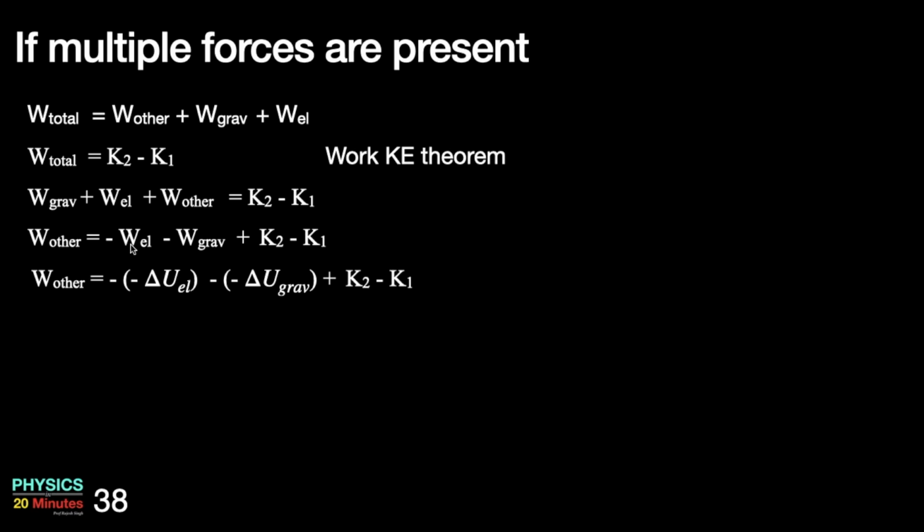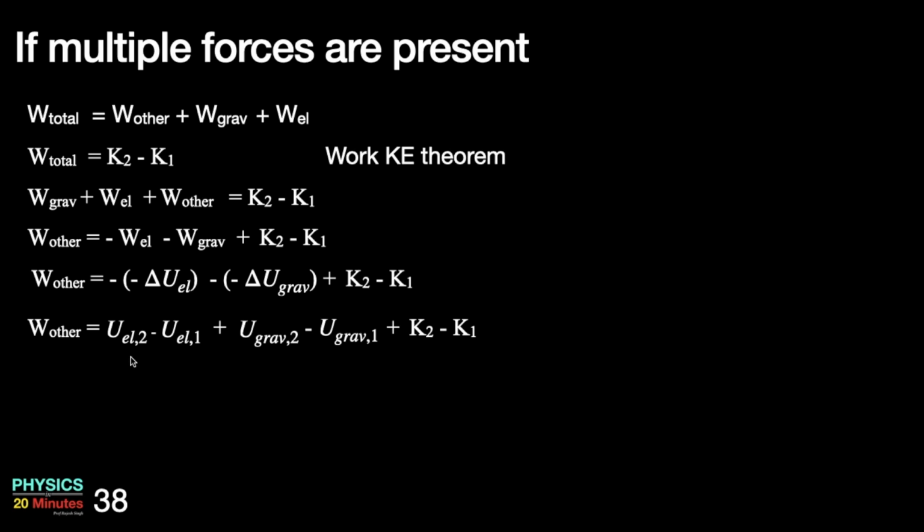I can do regular substitutions. W elastic is minus delta U elastic. W gravity is minus delta U gravity. So minus signs will go off. Now delta U elastic is final potential minus initial potential. Delta U gravity is final gravitational potential minus initial gravitational potential. This is final elastic potential minus initial elastic potential plus K2 minus K1.